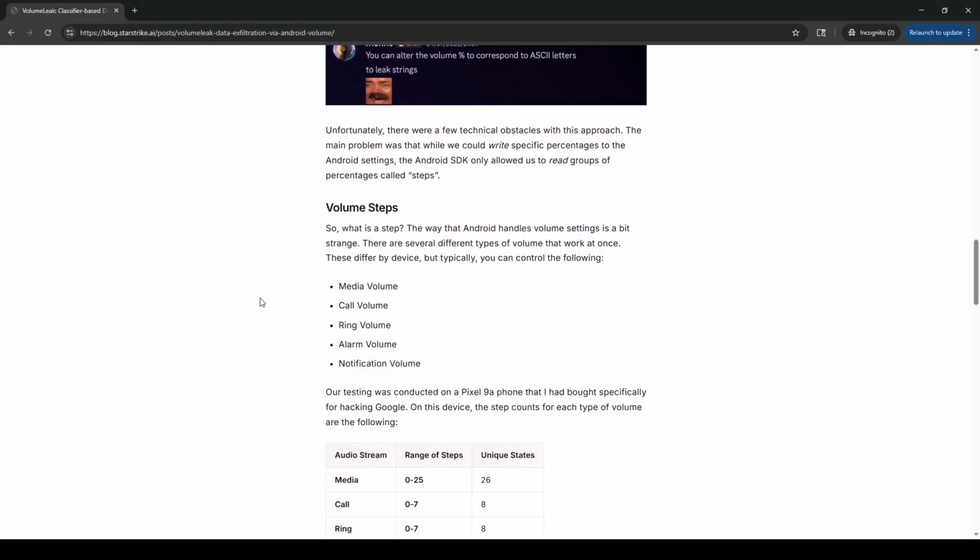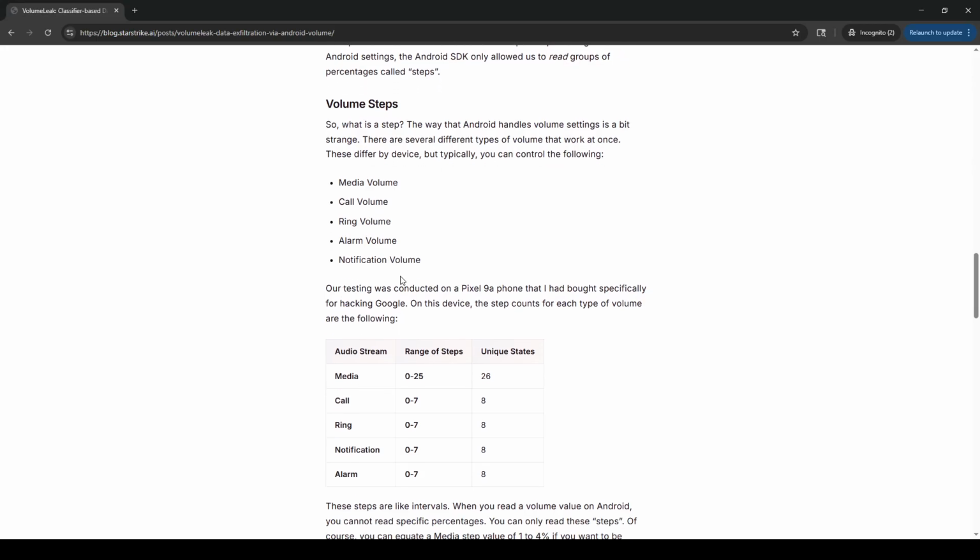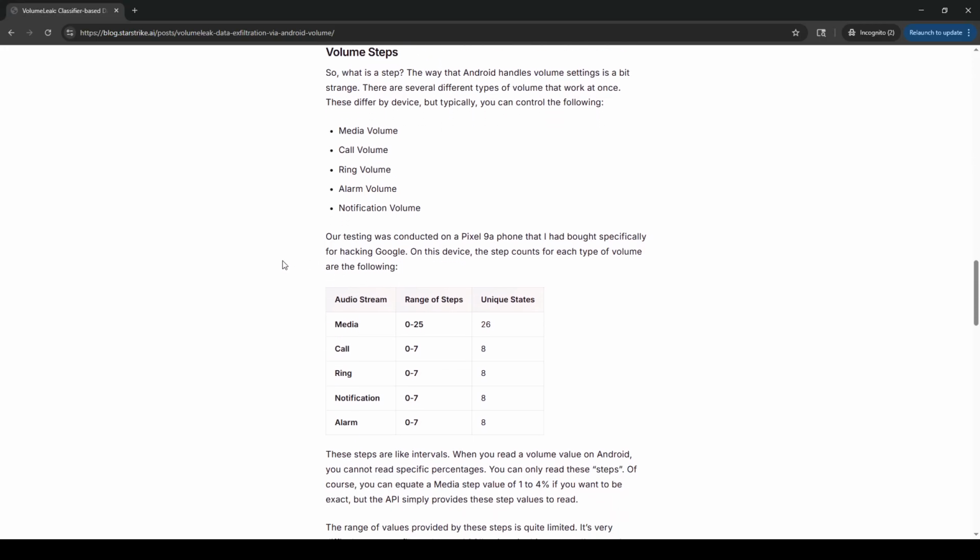There are several different types of volumes that work at once. These differ by device, but typically you can control the following: media volume, call volume, ring volume, alarm volume, notification volume. Our testing was conducted on a Pixel 9a phone that I had bought specifically for hacking Google. On this device, the step counts for each type of volume are the following.